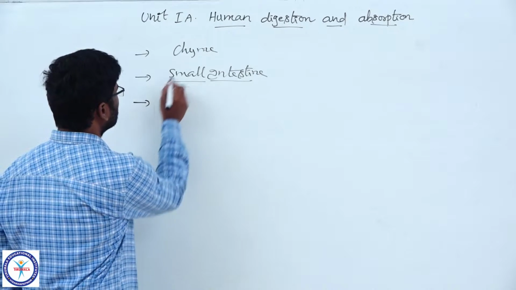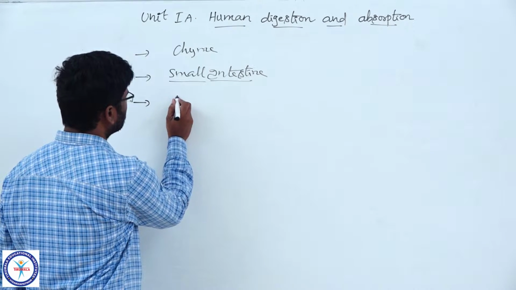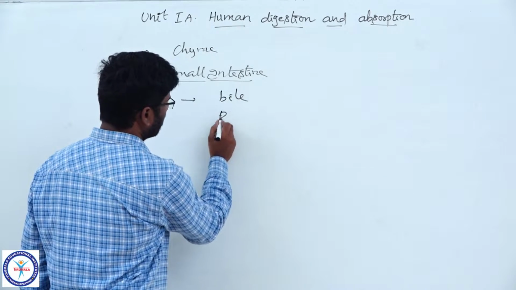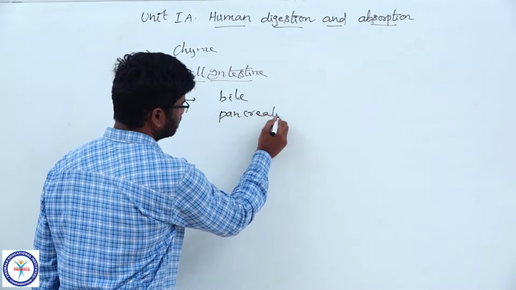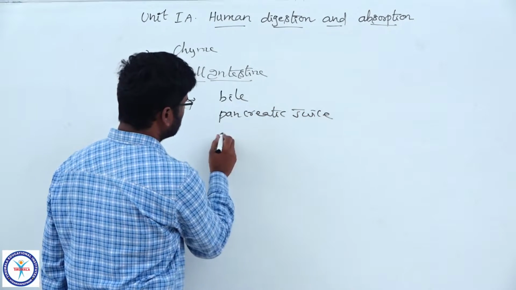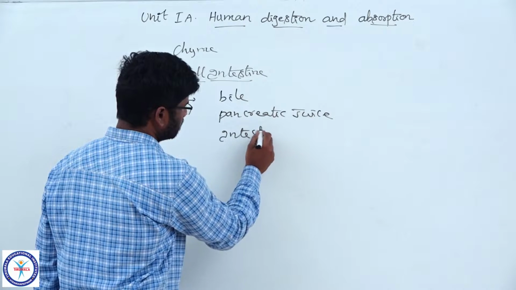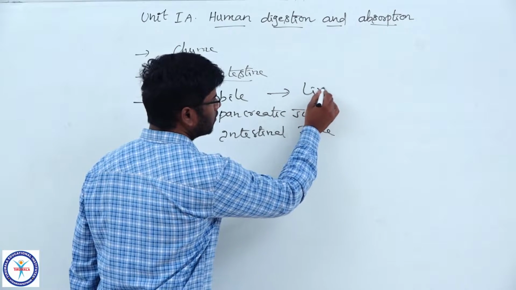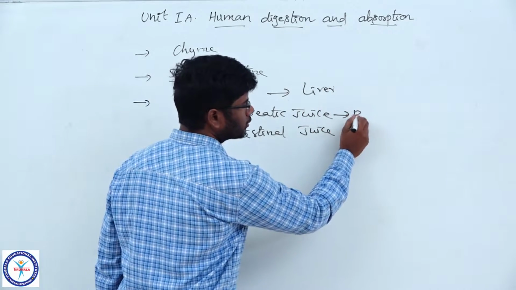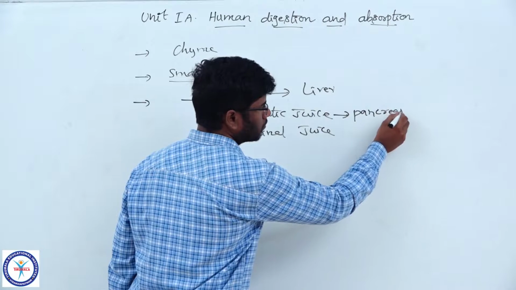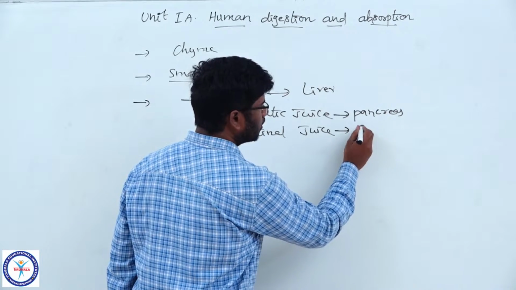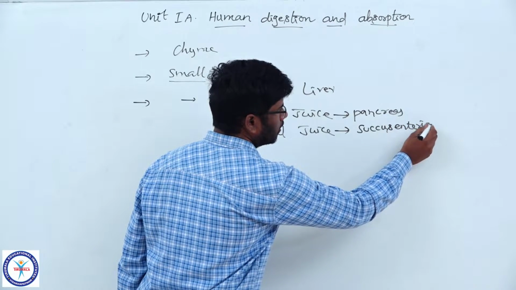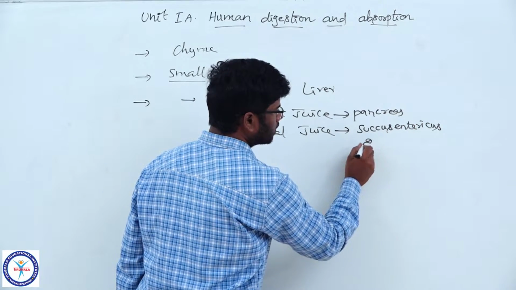In the small intestine, the chyme is thoroughly mixed up with different types of digestive juices like bile juice, pancreatic juice and intestinal juice. The bile juice is produced by the liver, pancreatic juice is produced by the pancreas, and intestinal juice, the succus entericus, is produced by the intestinal glands.